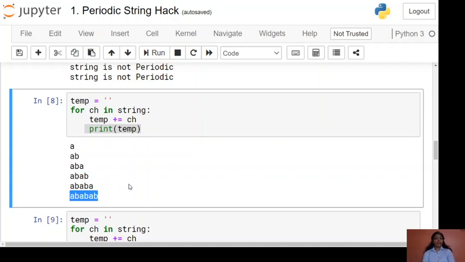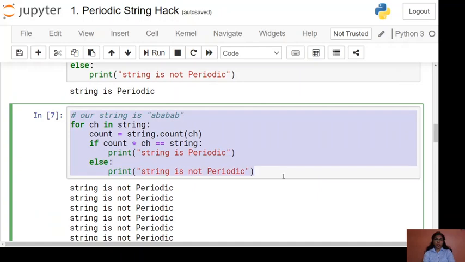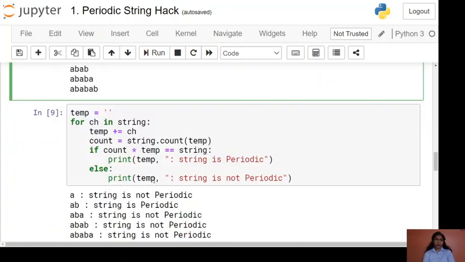So we will combine these logics: the logic in cell number 7 as well as the logic in cell number 8. So in this cell we will combine both. Here temp is an empty string. Then we will use the for loop: for ch in string, it will traverse your string one character at a time.